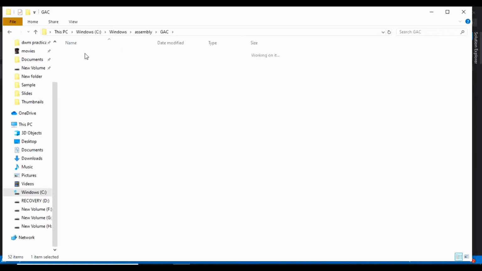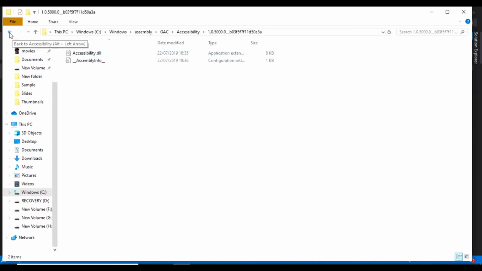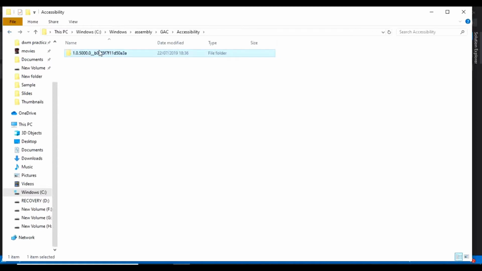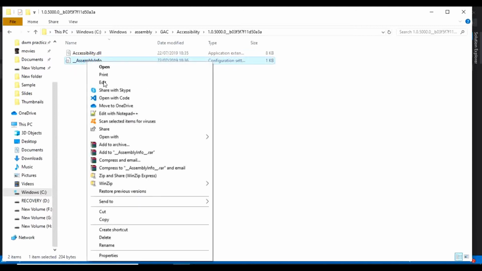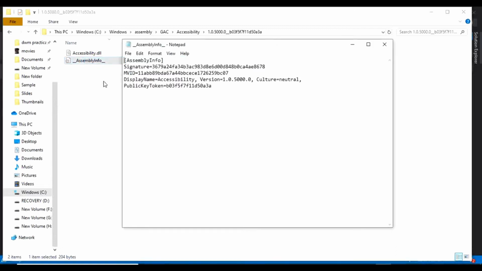So this is one of the assemblies. If I go inside this folder, as you can see here, there is this assembly info file. If I right click and edit that, you will find something like this: display name, version, culture, and this public key token.